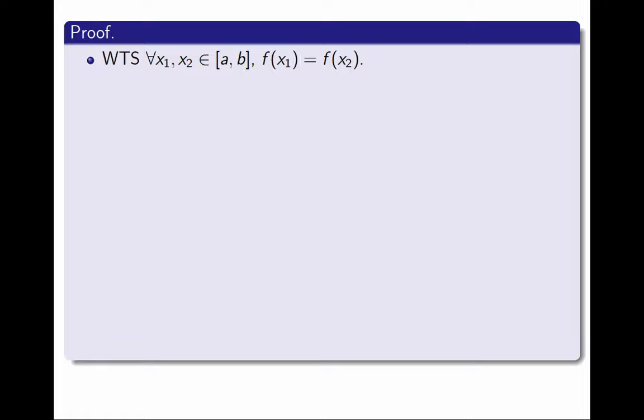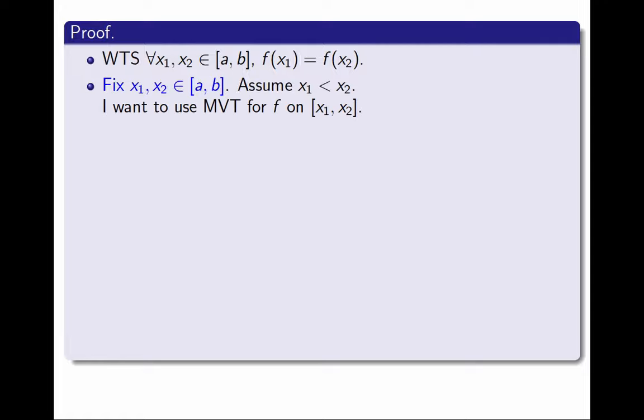Since this begins with a for all, I'm going to begin my proof by fixing arbitrary values of x1 and x2 in the domain. So I fix them for the rest of the proof, and they are generic, arbitrary. This is the same way we begin any epsilon delta proof for limits. And I'm going to make an assumption for simplicity. I will assume that x1 is less than x2. I can do this because if x1 is equal to x2, there is nothing to prove. And if x2 was the smaller, then the proof would work exactly the same. So whichever is smaller, that's the one I'm calling x1.